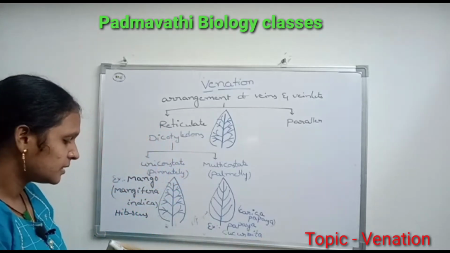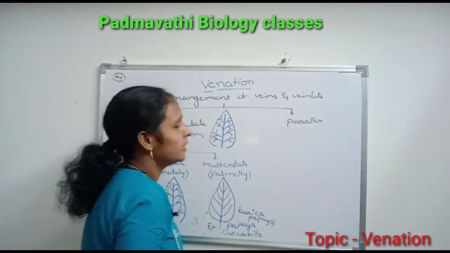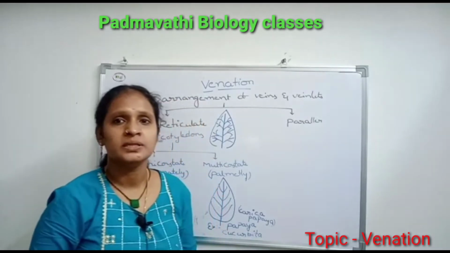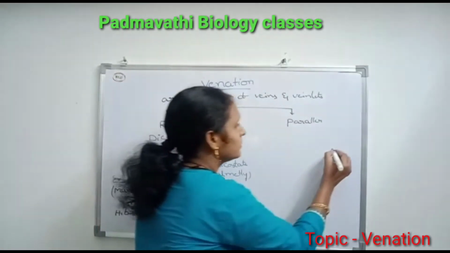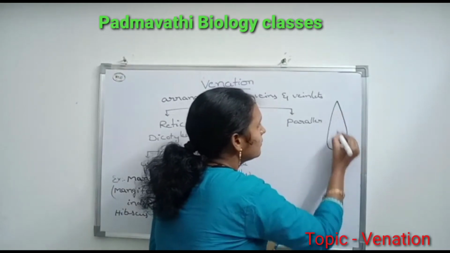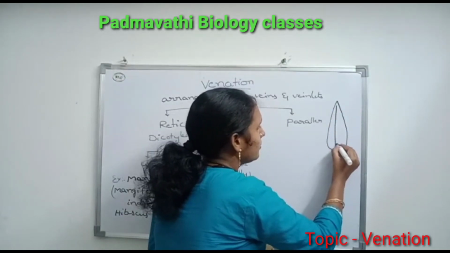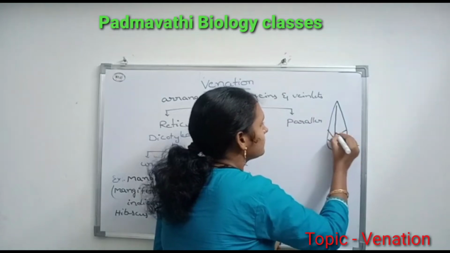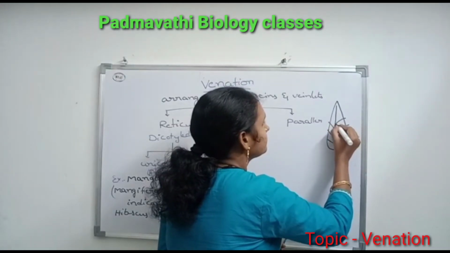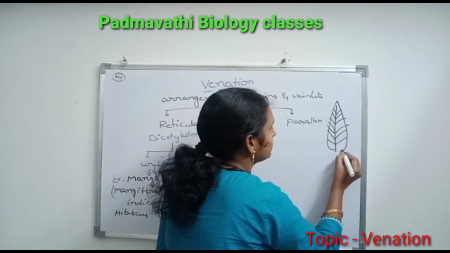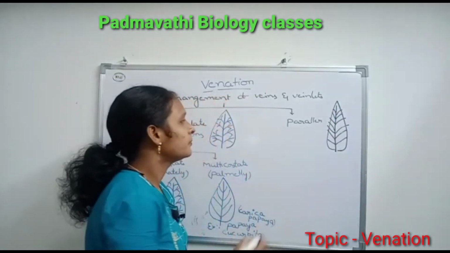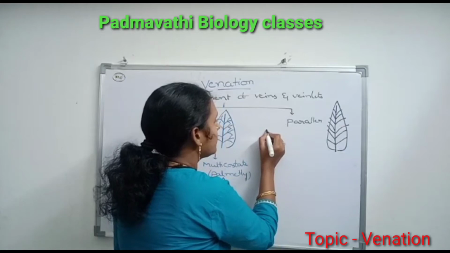Next is the parallel venation. Parallel venation means veins and veinlets are parallel to each other.